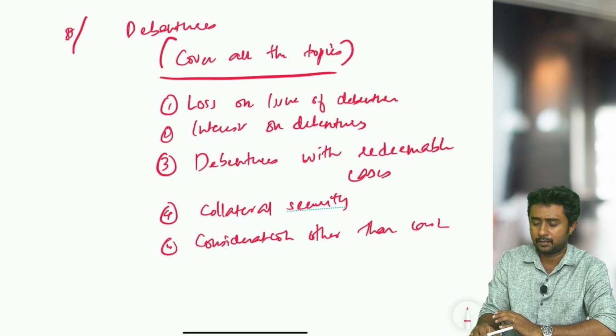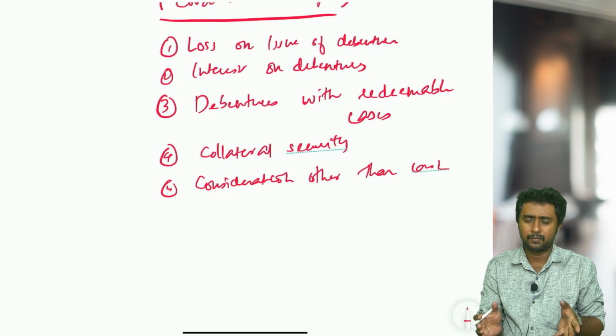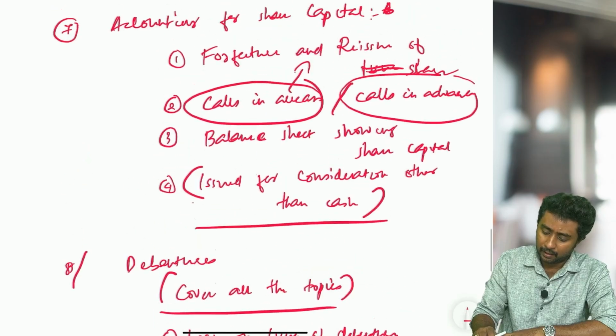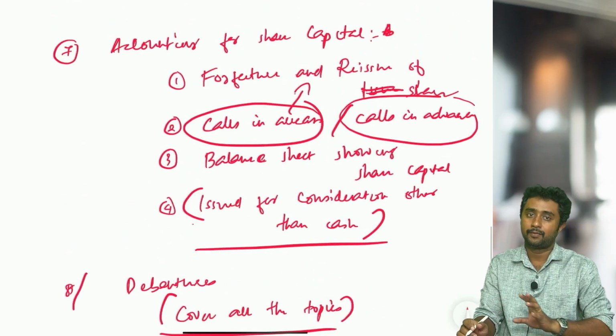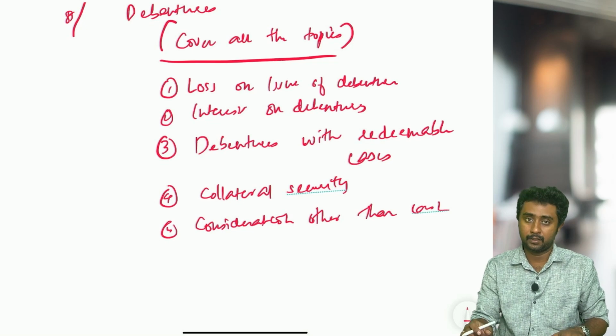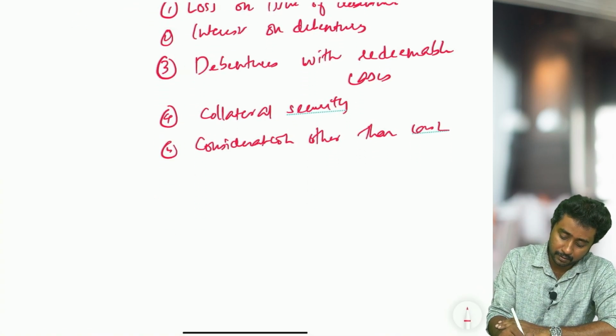Basically all the topics in that chapter, everything has unique entries. Some entries are connected also. So you just go through all these kinds of cases. And unlike shares, there is no forfeiture, reissue, or pro rata allotment. All these things are not that important in debentures. It may or may not come. Okay, so debentures is done.